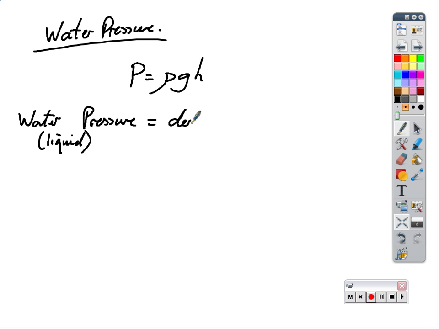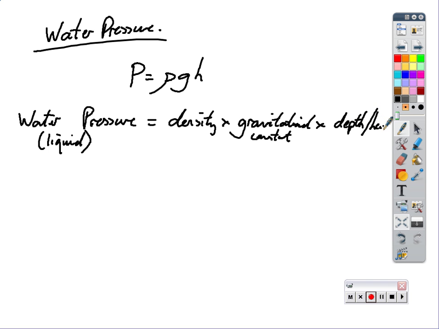It equals the density of that liquid times the gravitational constant, multiplied by the depth or the height below the surface. So depth or height below surface. Okay, so the water pressure or the liquid pressure is the density of that liquid times the gravitational constant for the planet you're on times the depth or height below the surface. So it's rho g h.